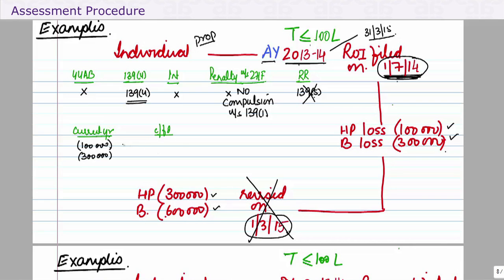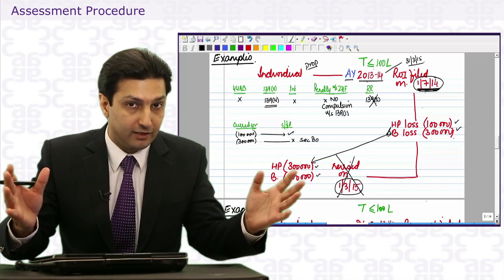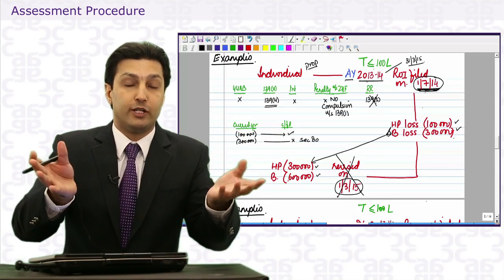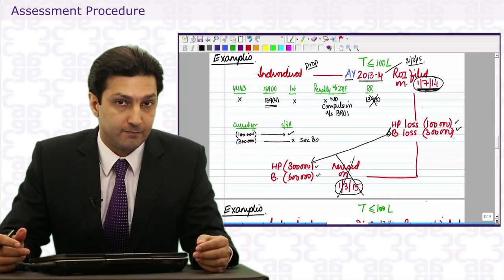Can it be carried forward? The house property loss can be. Business loss cannot because of section 80. Then a question is asked, how much house property loss can be carried forward? 1 lakh or 3 lakhs? Now technically he's shown a loss of 1 lakh. Had he not filed a return, well, next year he could have shown the loss of 3 lakhs.